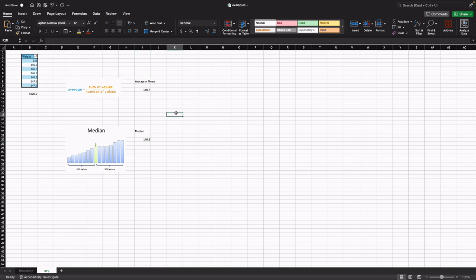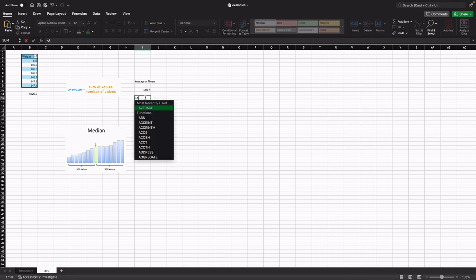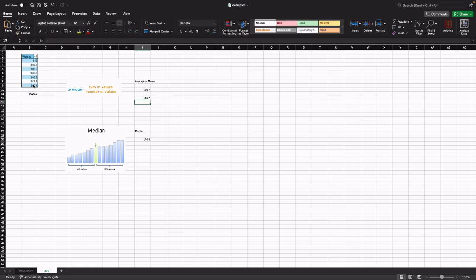Here in Excel, you have tools. If you want to use Excel tools, you can use average and then select all the cells, and there you get the average. Median, same thing. Select the median function, select all the cells, close, and you get the median. This way you can calculate the median and the average.